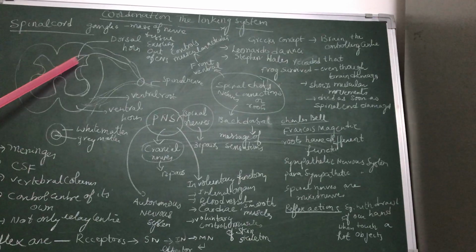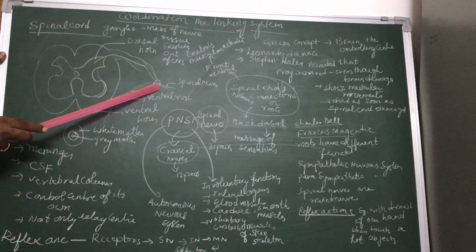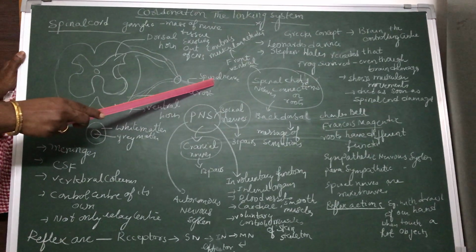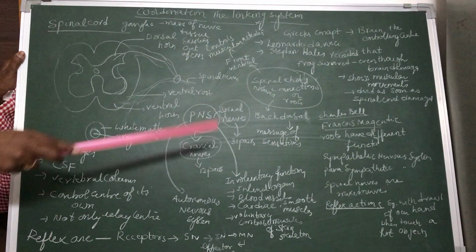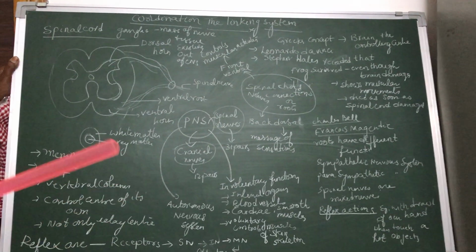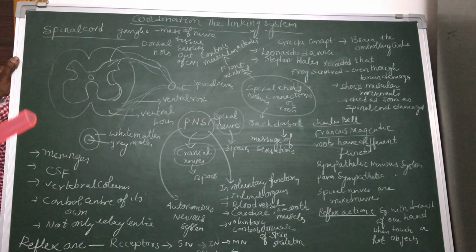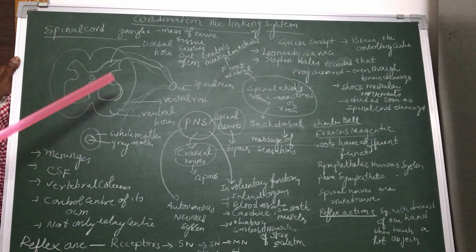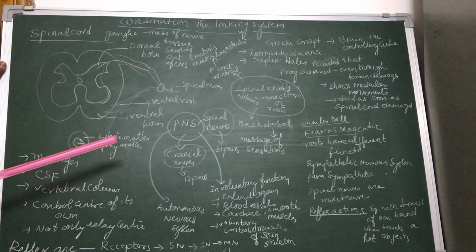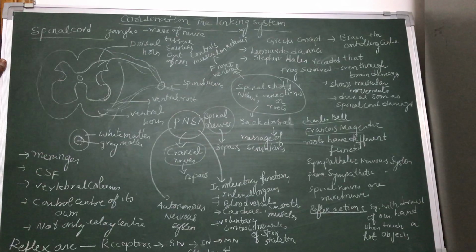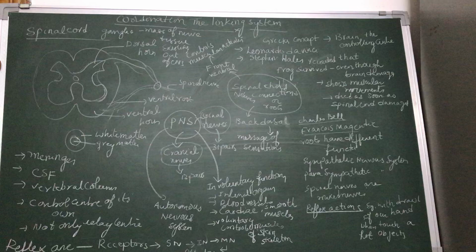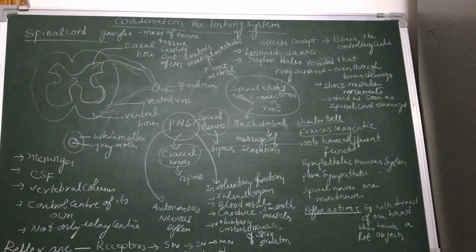So these two nerves join together to form the spinal nerve. That means the spinal nerve is a mixed nerve which has two different functions. One is sensory in function, another is motor in function. We already discussed the types of nerves: sensory nerves, motor nerves and mixed nerves. All the spinal nerves are called mixed nerves. Why? Because they have two different roots, two different neurons, and two different functions.